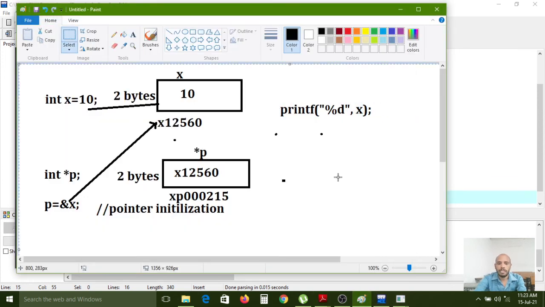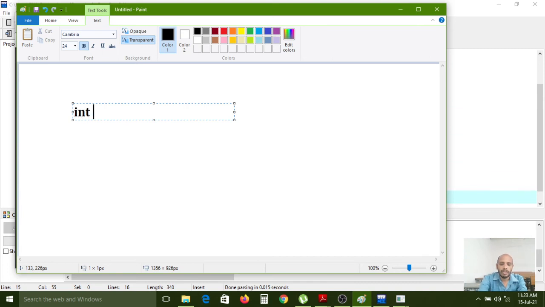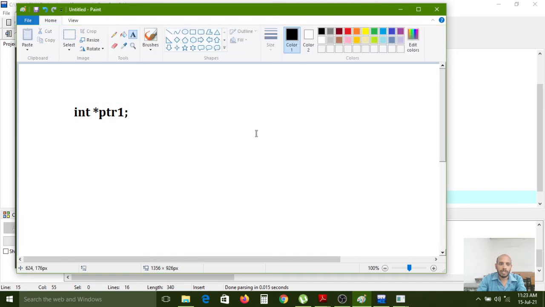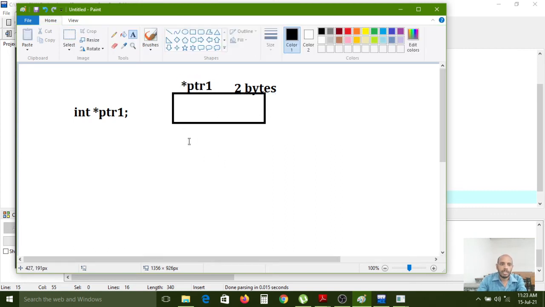for example, now I want to create one pointer ptr1. If you create the statement like this, the int data type occupies 2 bytes of memory for the pointer variable ptr1.